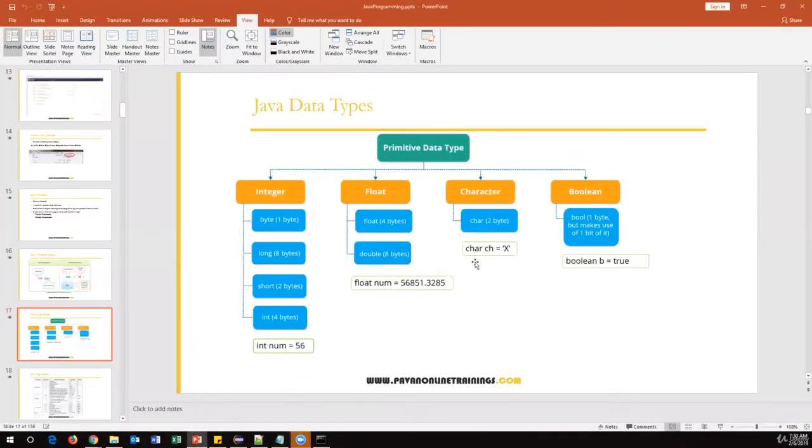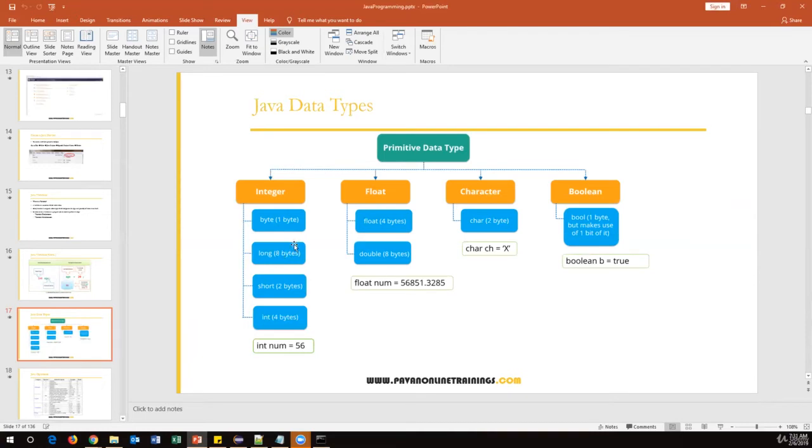Now here I have listed out a few primitive data types. So here integer. So under integer, byte is there, long, short, integer. So these are all different types. So I said long int, right? So that is exactly equal to long. So byte means 1 byte, 8 bytes, 2 bytes, 4 bytes. So based upon the size, we have to select the proper data type. So almost int is irrelevant. Most of the times we use only int because this is enough to handle all kinds of data. But if you want to store a huge number like 5 digits and 6 digits, then go for the long.